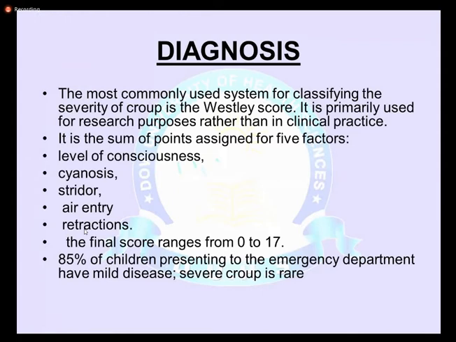85% of the children presenting to the emergency department usually have mild disease. The severe group, as I already mentioned, is in less than 1 to 2% of the cases, which may need intubation. But the mild group is common, and most of the children have mild symptoms, and they usually score from 0 to 3 only. If the score ranges from 7 to 14, it indicates moderate. And if it is more than 14, it indicates that the child has severe symptoms, so they may need admission or ICU admission.